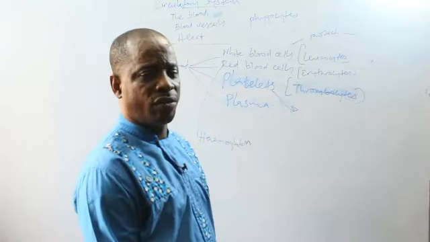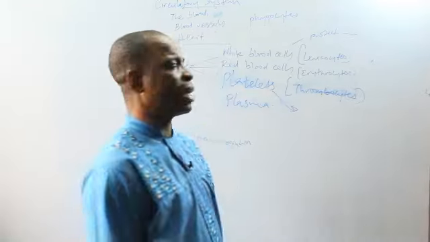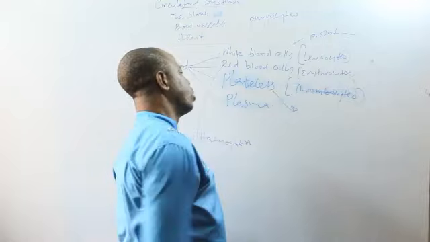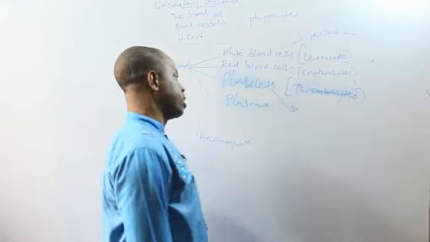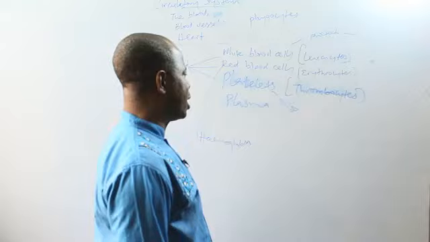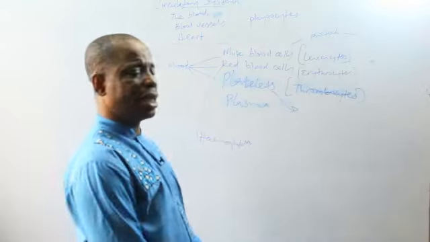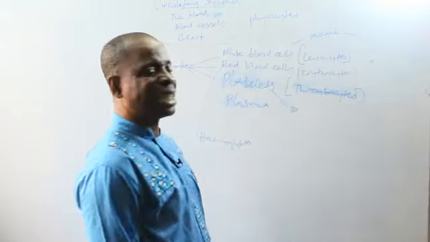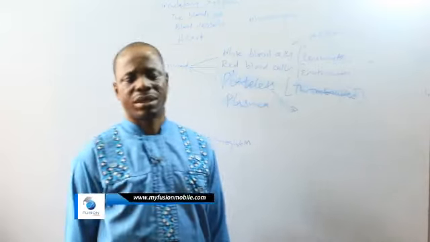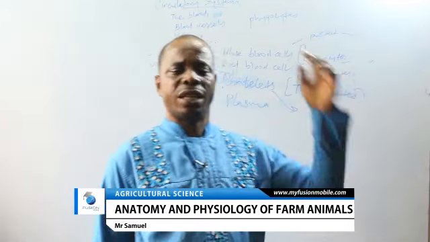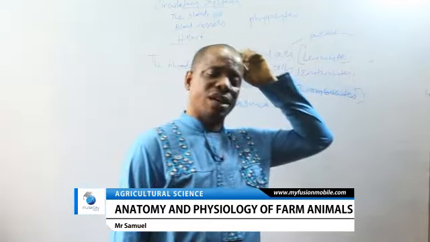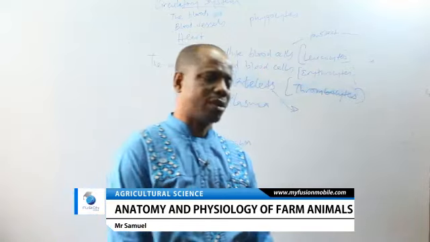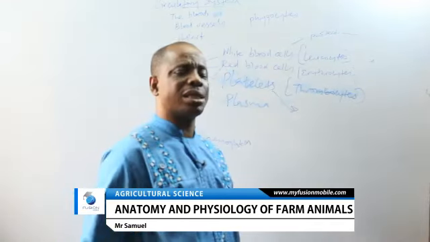Then plasma. Plasma is the liquid portion of the blood. It is the plasma that carries other blood cells, like white blood cells, red blood cells, and platelets. They are embedded in the plasma. Plasma carries them around. So plasma is made up of 90% water and 10% dissolved substances, meaning that there could be substances in the plasma.